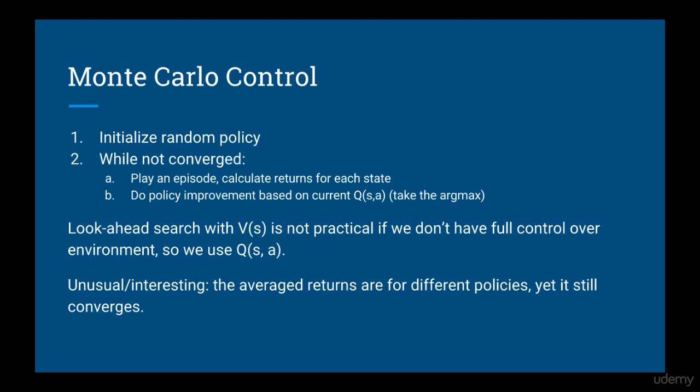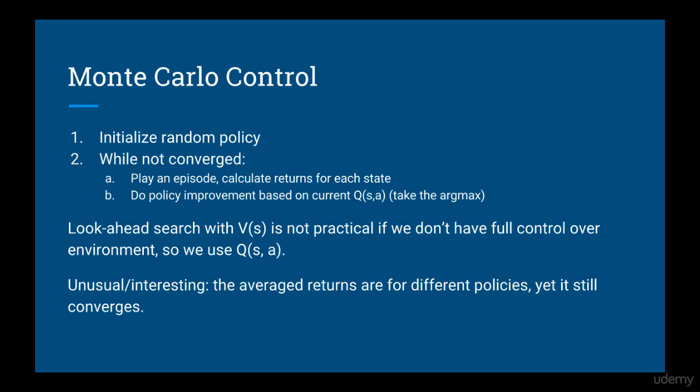First, we initialize a random policy. Then we play an episode and get the returns and recalculate the value function based on the returns we've collected so far. This is the policy evaluation step. Then we do the policy improvement step, which is the exact same as for dynamic programming. We just take the argmax.